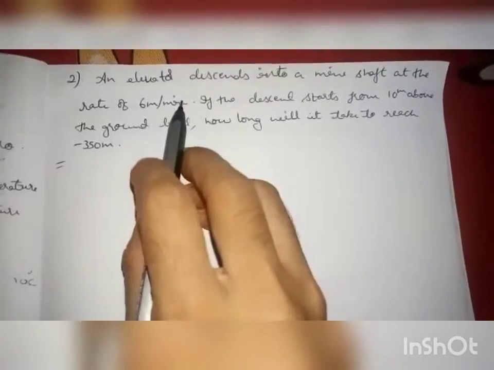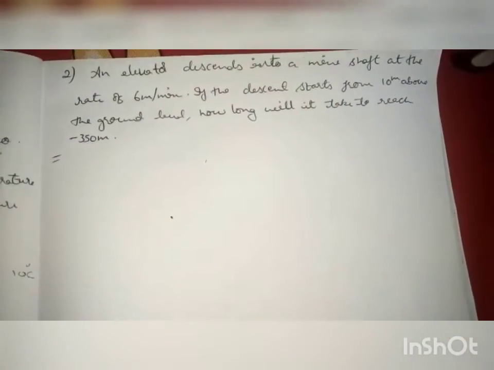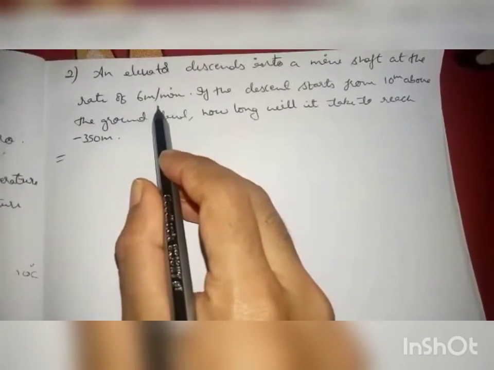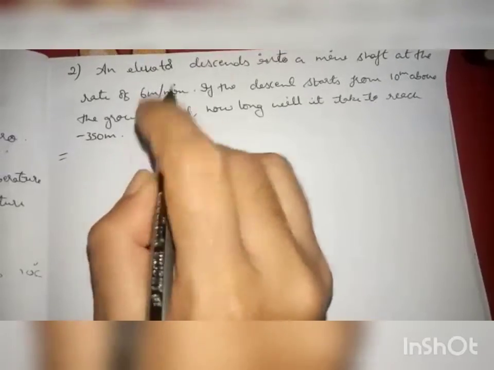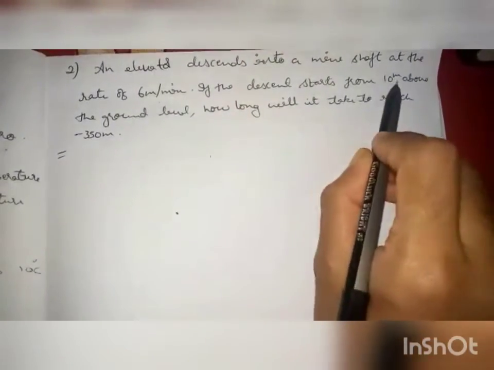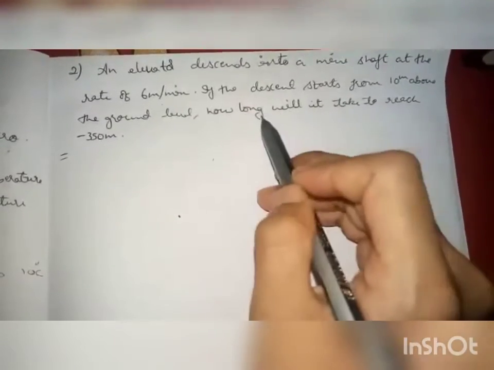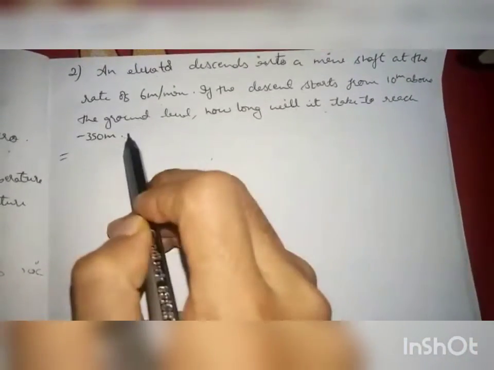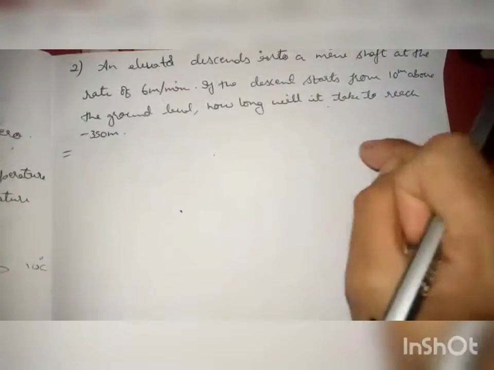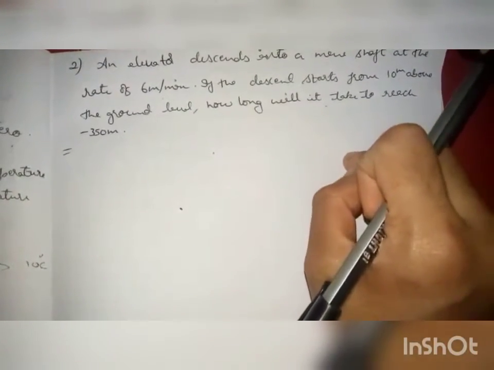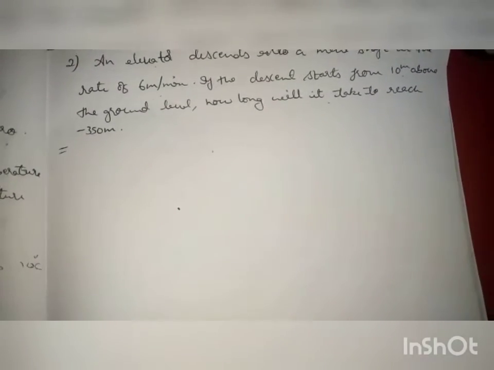So what the question says is, an elevator travels 6 meter for 1 minute. It starts from 10 meter above ground level, and how long will it take to reach minus 350 meter? You have to find the time.